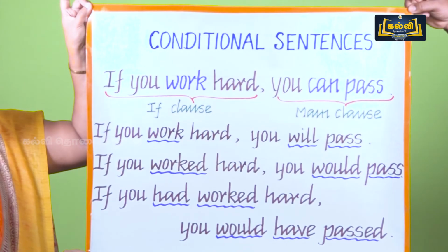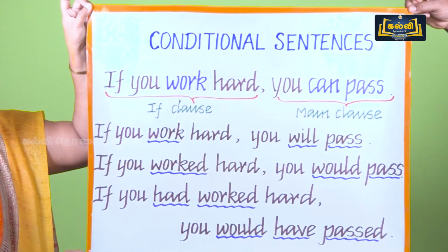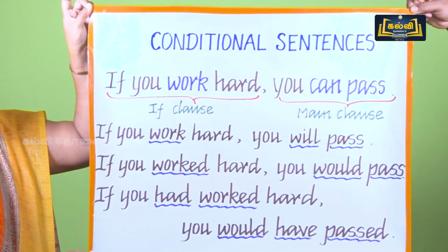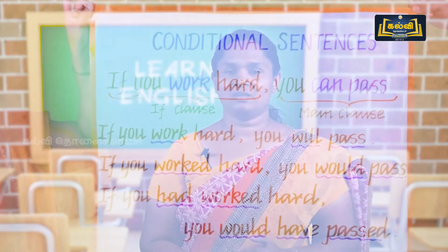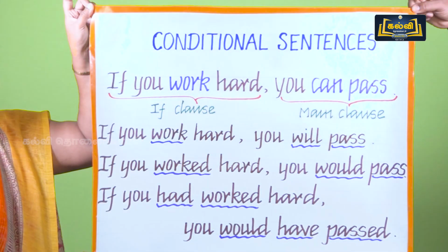If you work hard, you can pass. This is the most familiar sentence you have come across. So, if you work hard, you can pass. What's the conditional here? That is zero conditional. If you work hard, you will pass. That is first conditional.